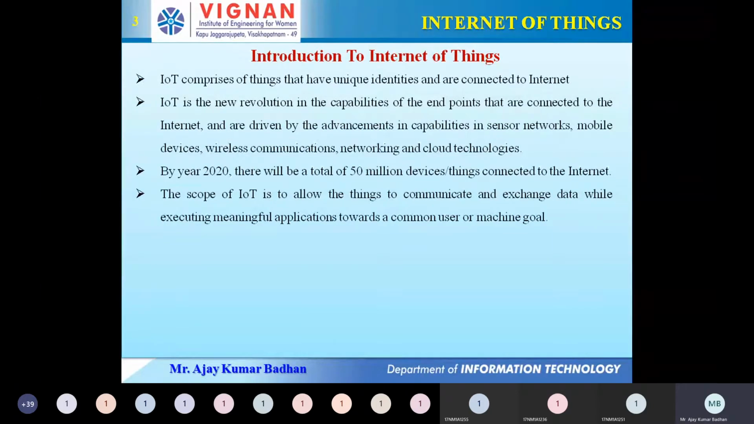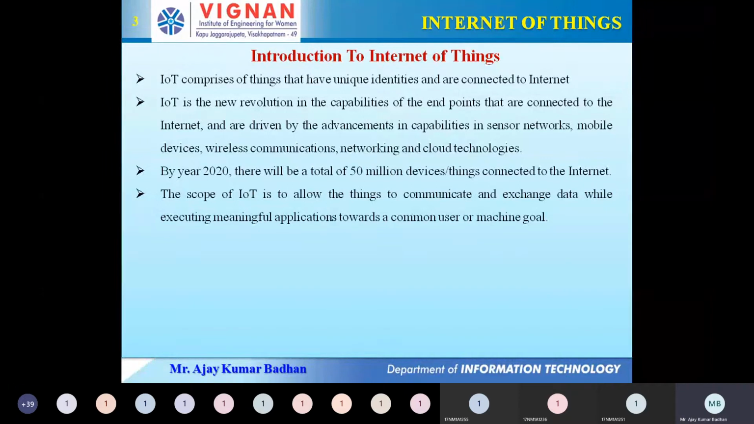After getting connected, these devices will communicate with each other. They will try to exchange information with each other. This communication can be either machine to machine, or machine to an application, or machine to a user. That depends upon the situation or the project the user is trying to develop.